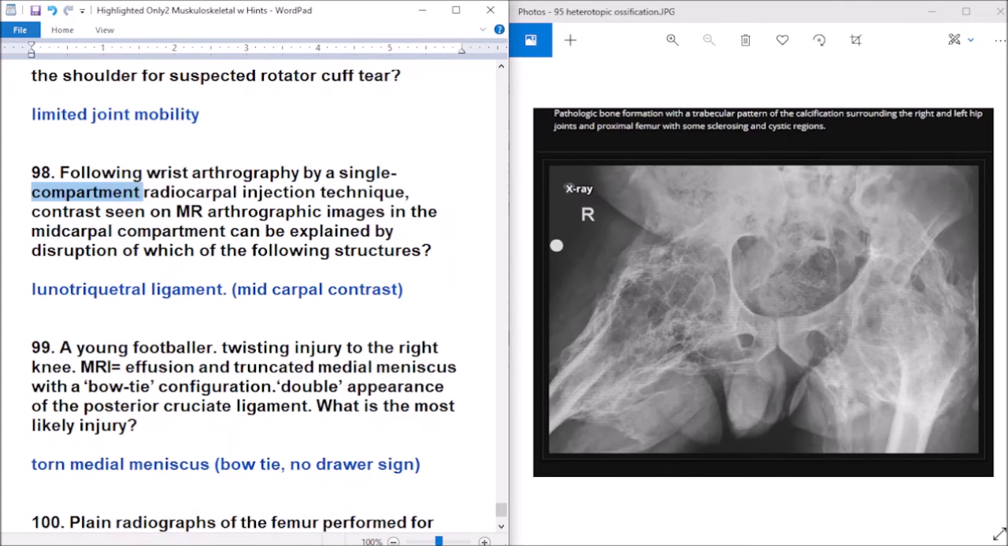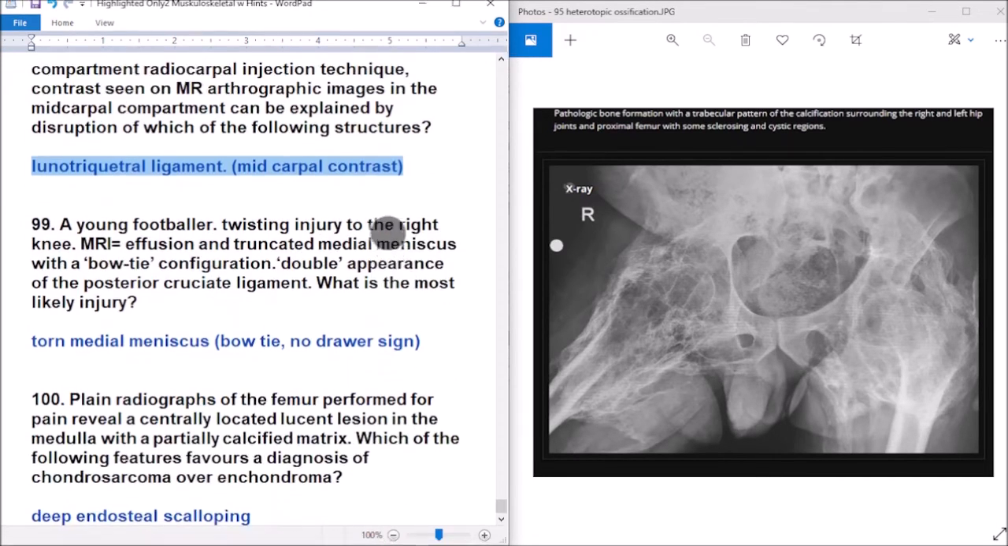Question number 98. Following wrist arthrography by a single radiocarpal injection technique, contrast seen on MR arthrographic images in the midcarpal compartment can be explained by disruption of which structure? Triquetrolunate ligament, midcarpal contrast.